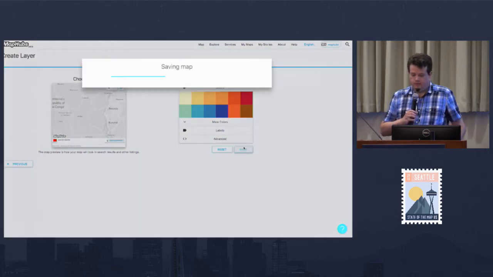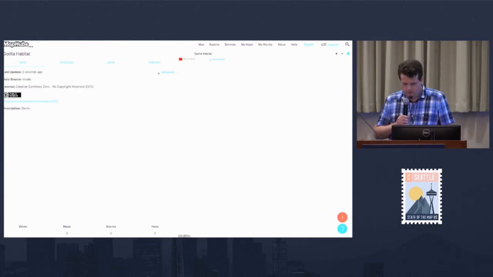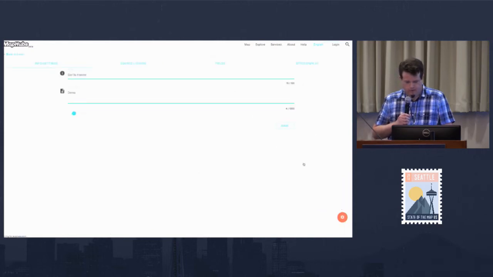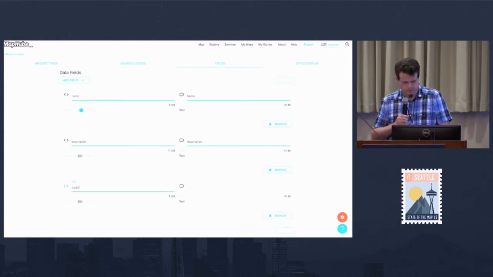All right, so now I've made an empty layer, and let's put some data in it. The first thing maybe to do is I want to add a field, so we can count the number of gorillas. So I'll just call that count.